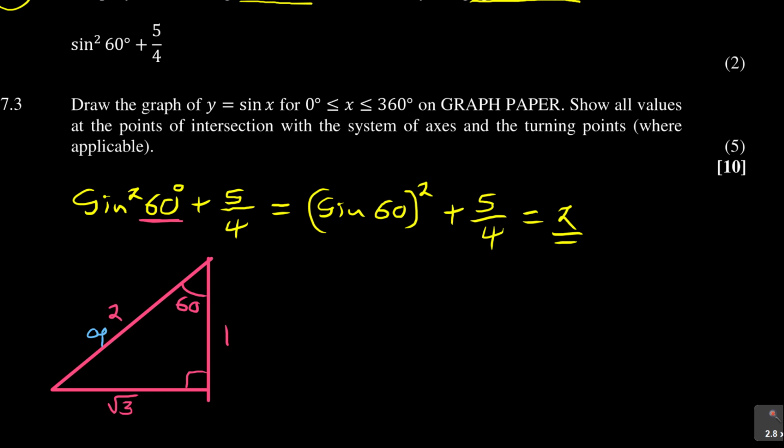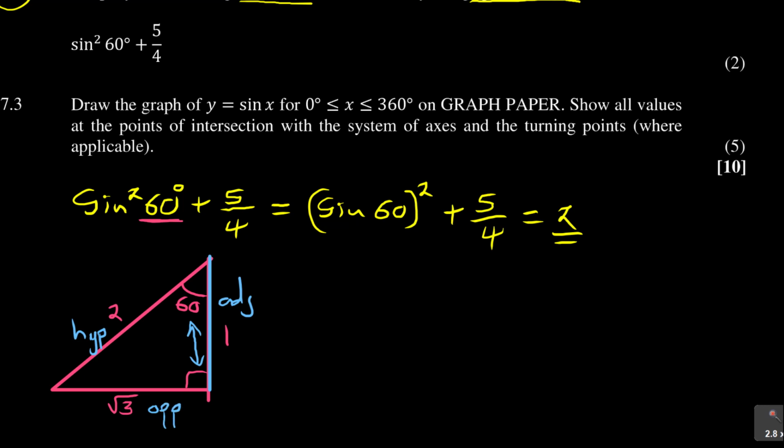Sorry, not opposite. This is the hypotenuse side. Now you have to identify the adjacent side. I told you to focus on the 90 degrees and look at the angle which is on the same line. So there are two angles here, the 90 and the 60 on this same line. This is the line I'm referring to. These two angles lie on the same line, and you say these angles are adjacent to each other, and then the other one becomes the opposite.